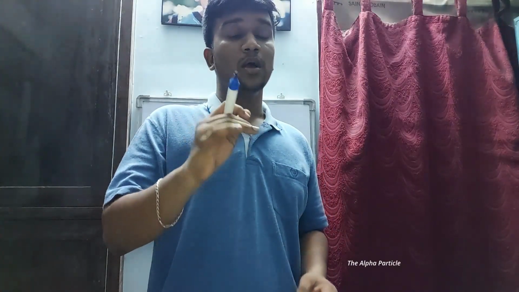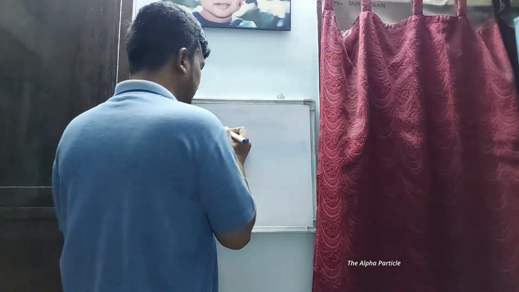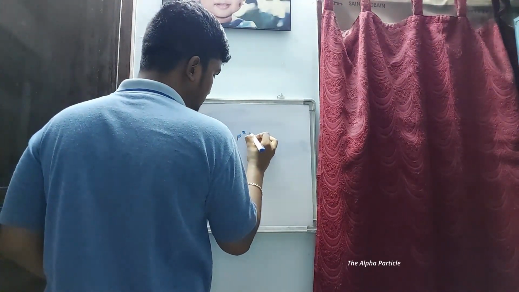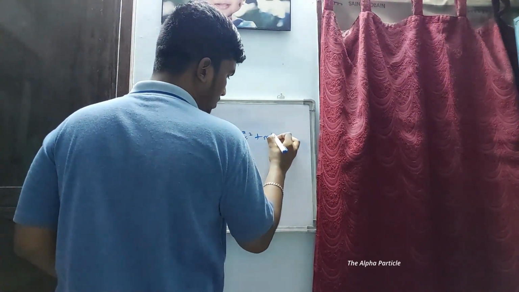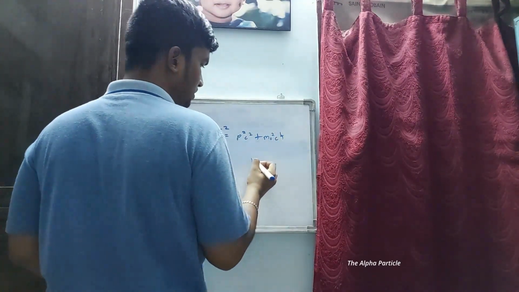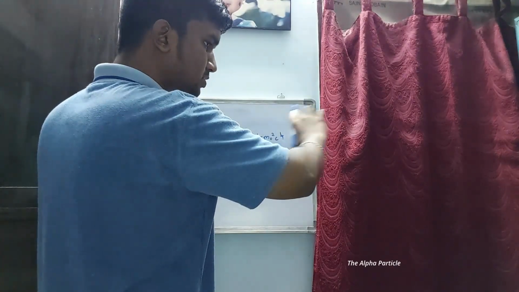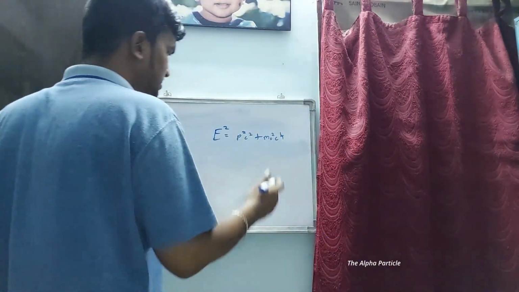So photons certainly do have energy and they are in motion, they cannot be at rest. So it has energy, it is in motion. Therefore, it should have momentum. Now, how can we find the momentum? Recall the formula that I have told: E square equals P square C square plus M naught square C power 4. This is just the full version of that E equals MC square equation.